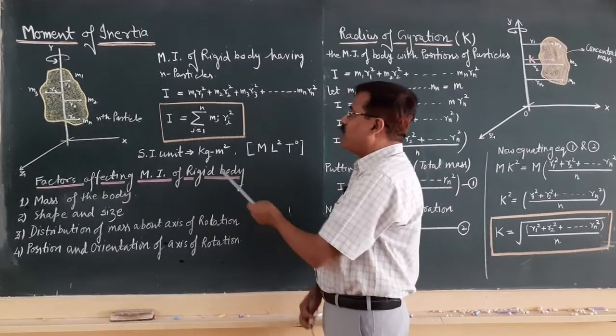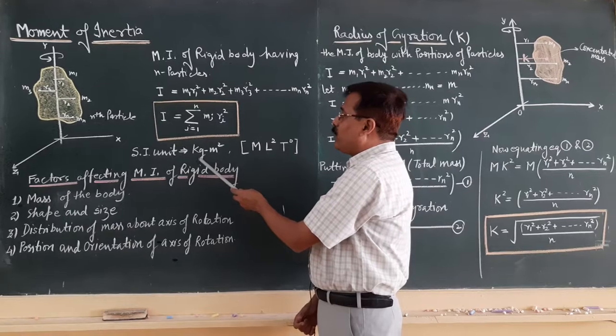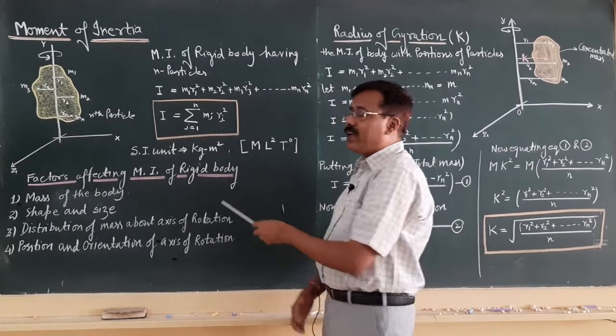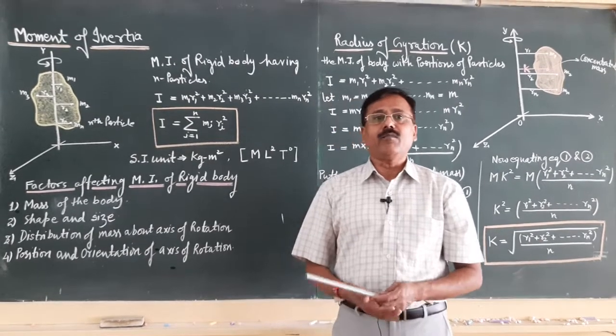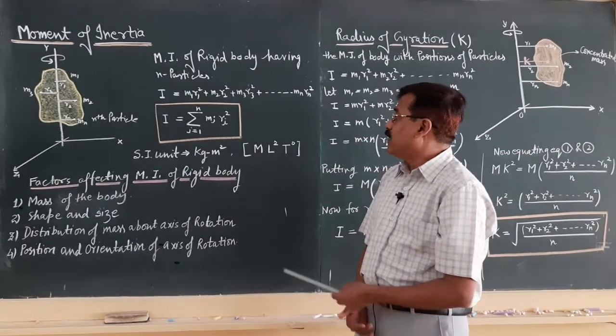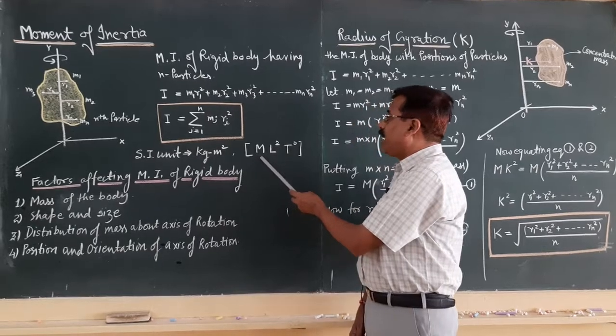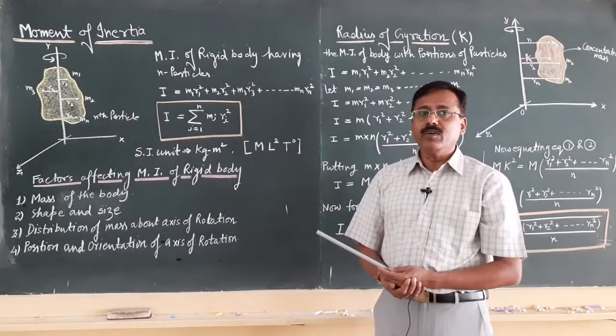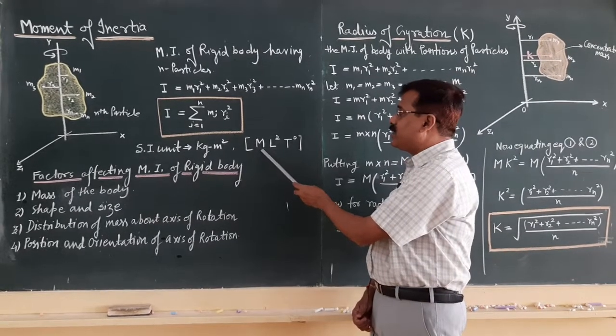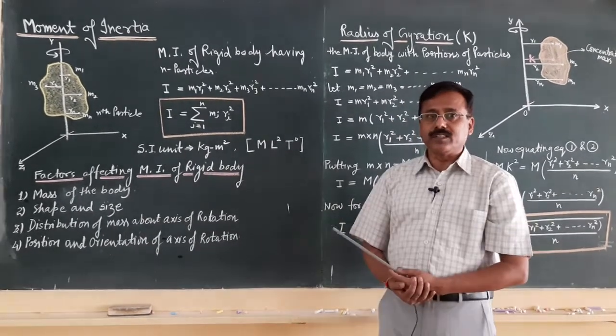Now, the unit of moment of inertia is kilogram meter square in the SI system. In CGS, it is gram centimeter square. The dimensional formula is M L squared T to the power 0. It means there is no role of time; it depends only on mass and the square of the distance from the axis of rotation.